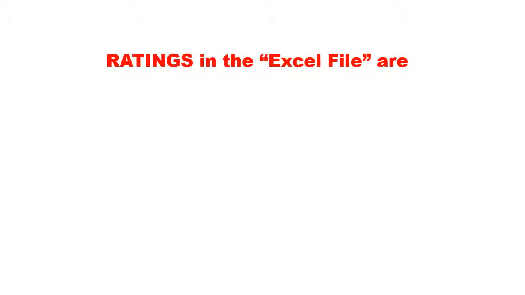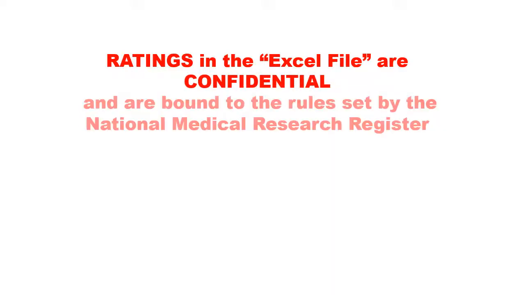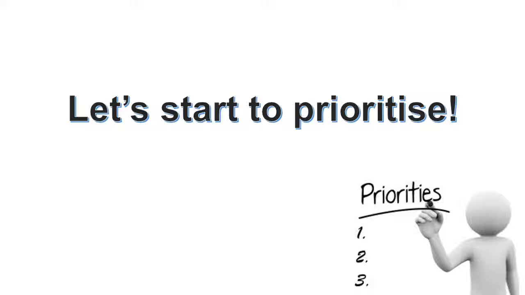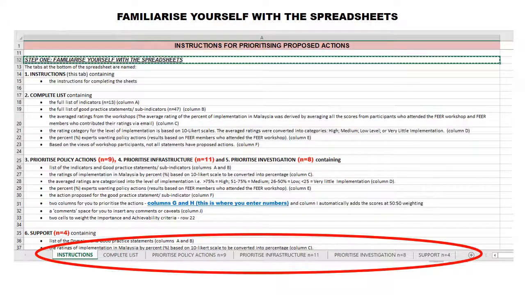Please be informed that all ratings shared in this Excel file are confidential at the moment and are bound to the rules set by the National Medical Research Register (NMRR). So, let's start to prioritize. When you first open the Excel file, please refer to the Instruction tab as indicated by the arrow below, and you will see all the detailed instructions for prioritizing proposed actions.